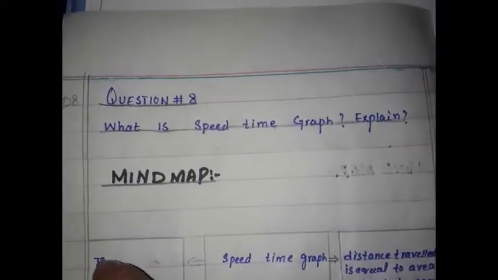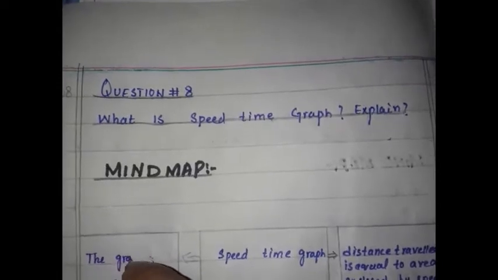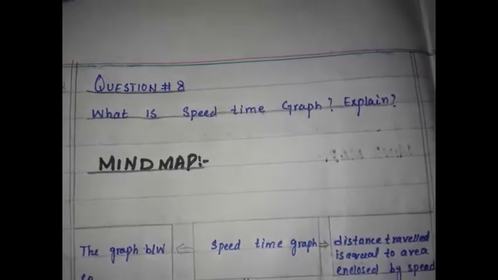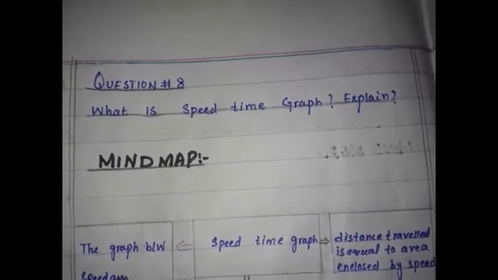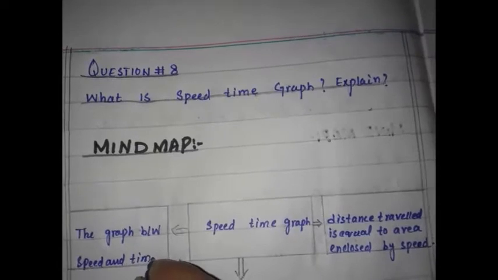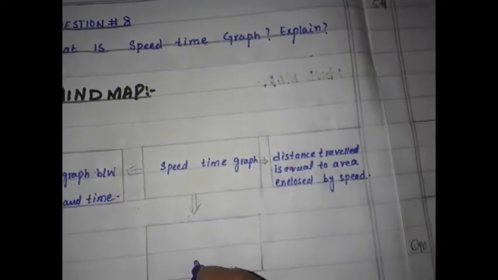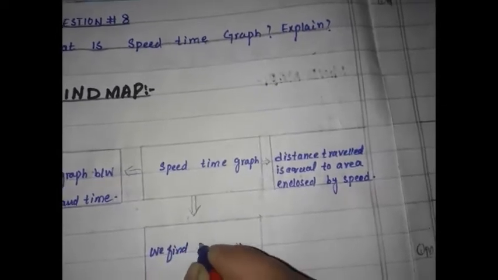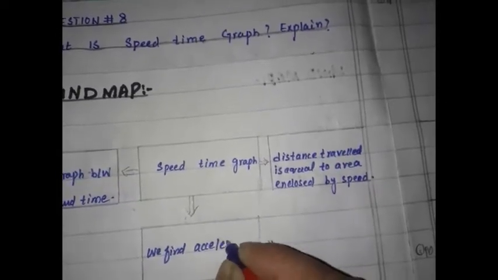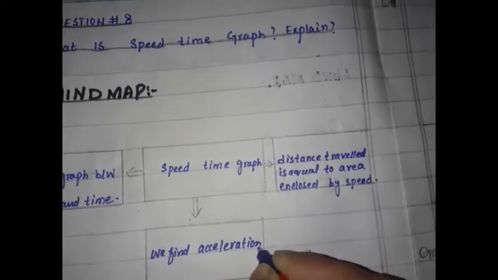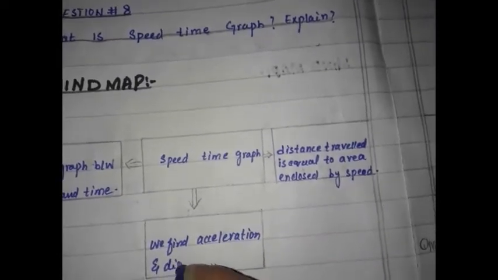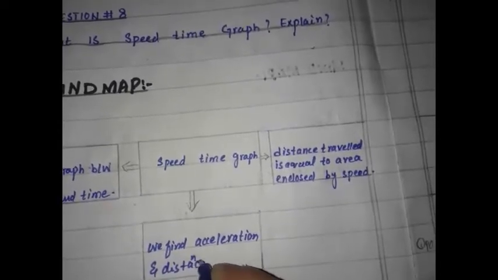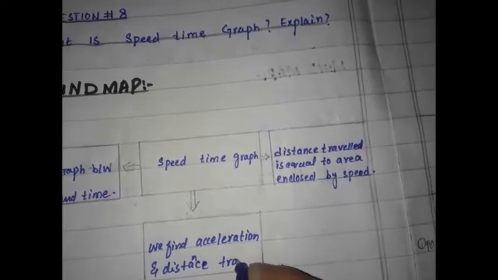The graph between speed and time. We find acceleration and distance traveled.